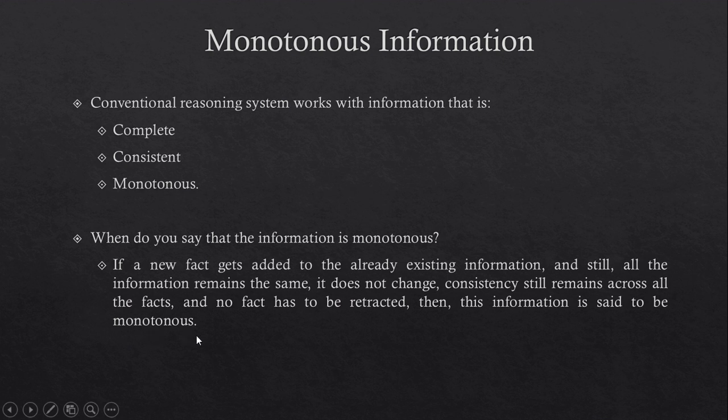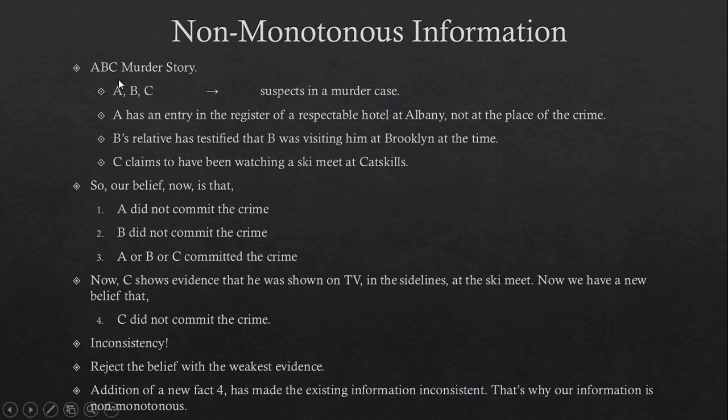I'll explain this to you with the help of a story, which is called the ABC murder story. Let A, B, C be suspects in a murder case. A has an entry in the register of a respectable hotel at Albany, which is an evidence that he was not at the place of the crime when it happened.